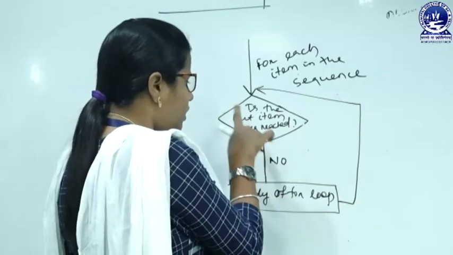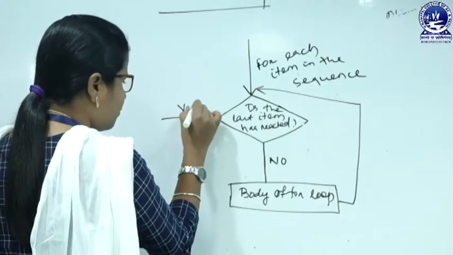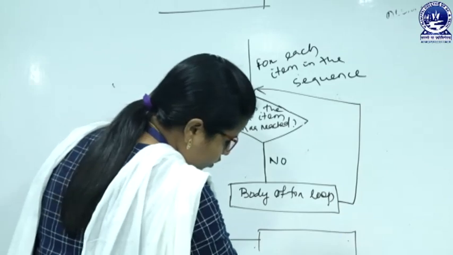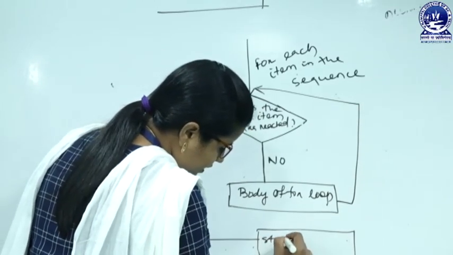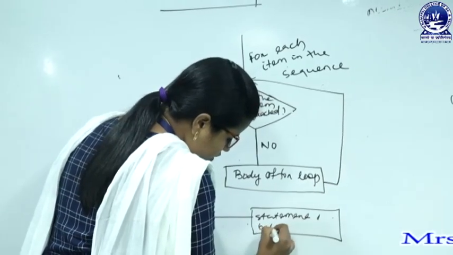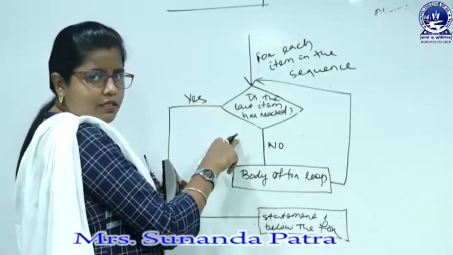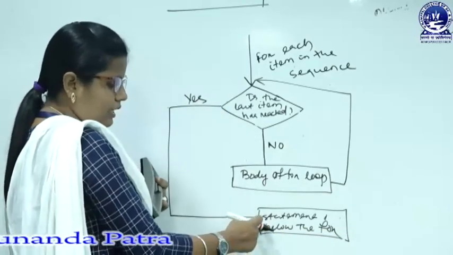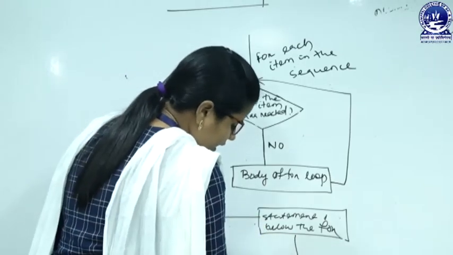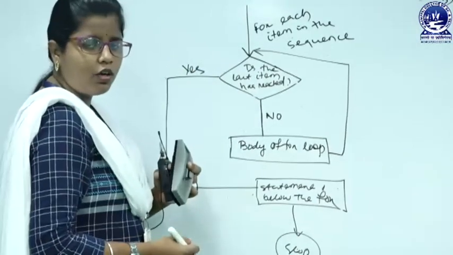If the last item has been reached, that means if the condition is true, we have encountered the last item, then we will go for the statement below the for loop, and after that the sequential execution or the last line will get executed depending on your program.